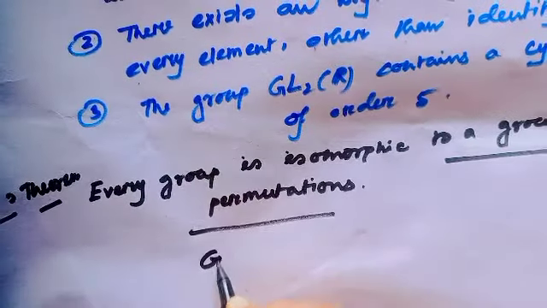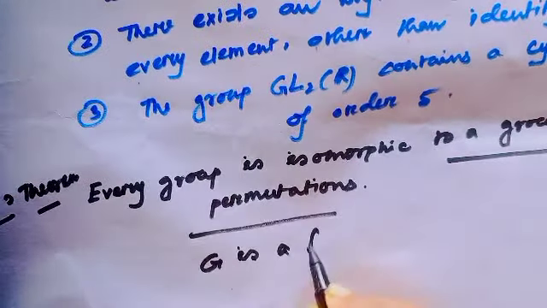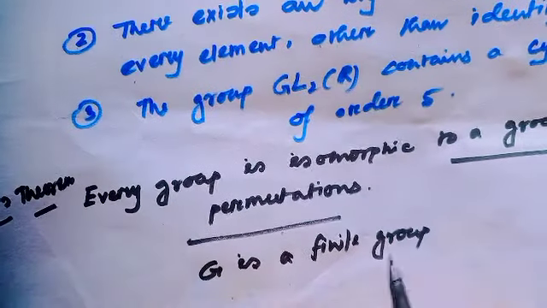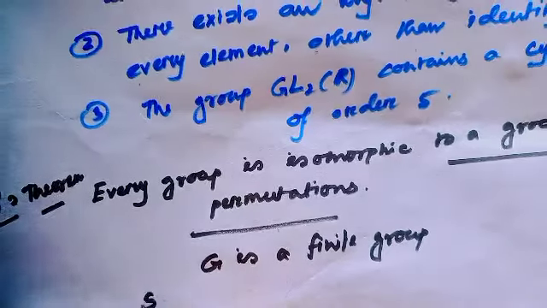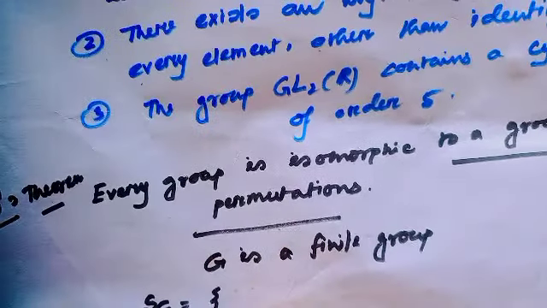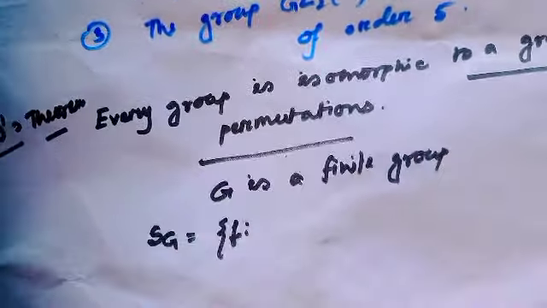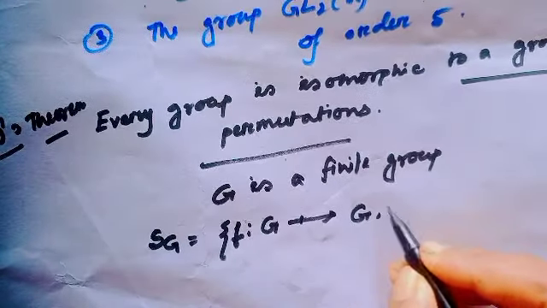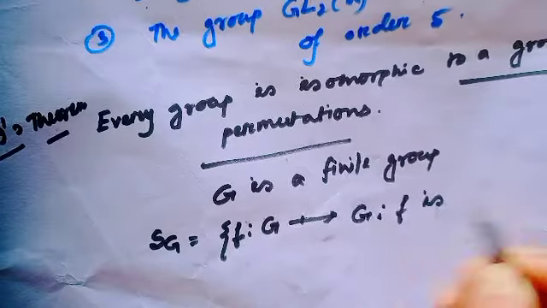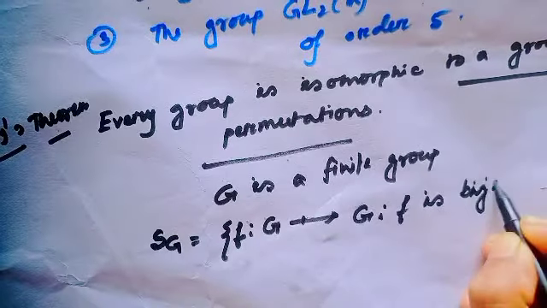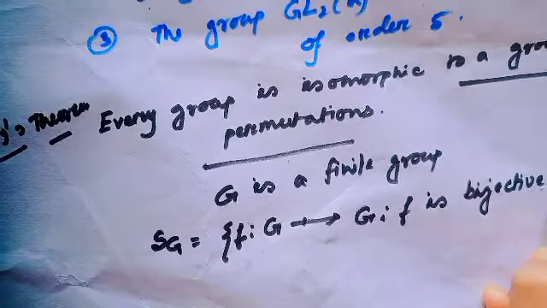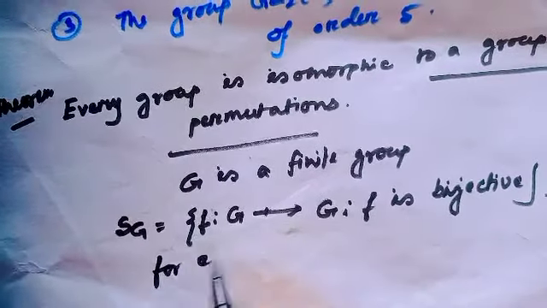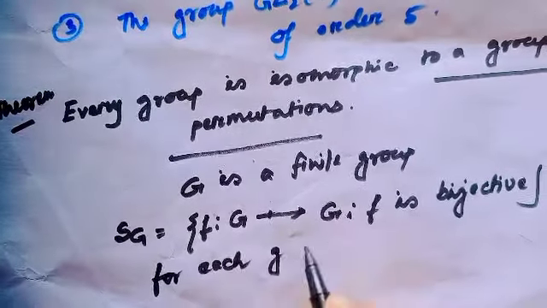Here, given G is a finite group, and consider S_G, the set of all functions from this group to the group itself such that f is bijective. For each g belonging to G,